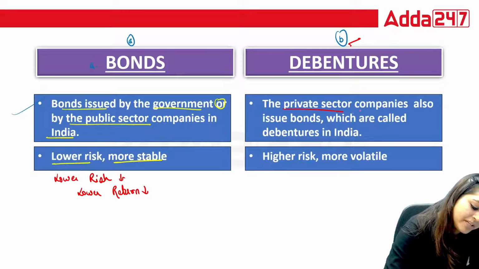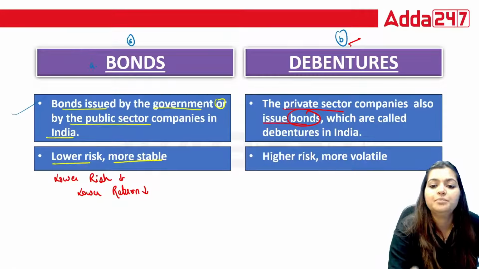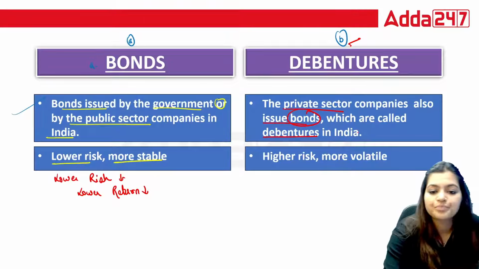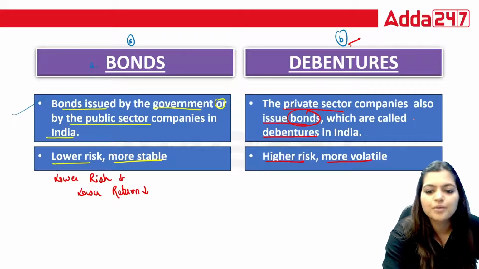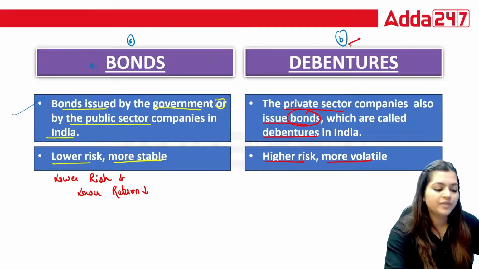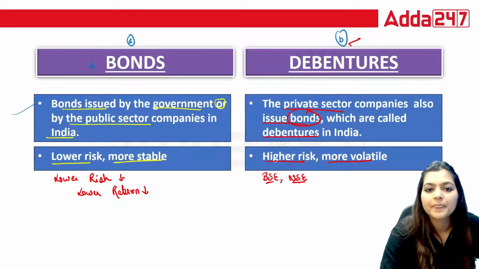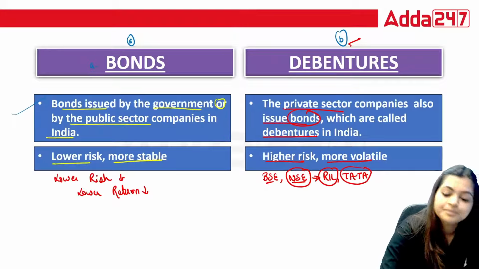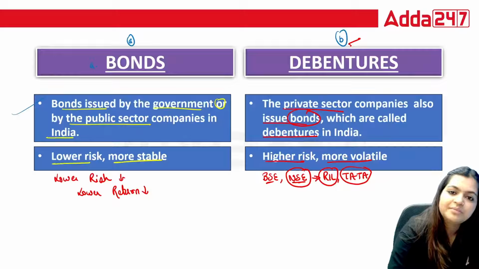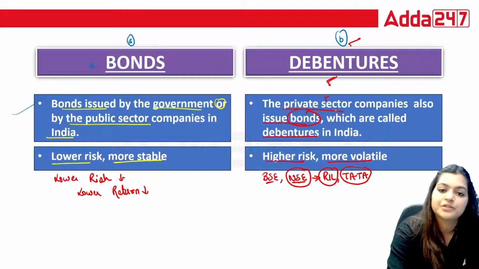Next is your debentures. The private sector companies also issue bonds, but when private sector companies are issuing the instrument through which they are borrowing, that is known as debentures. Higher risk, more volatile. If you invest through the Bombay Stock Exchange or National Stock Exchange, like Reliance Industry shares, Tata shares, what we are purchasing through that market is debentures, and debentures are issued by private sectors.